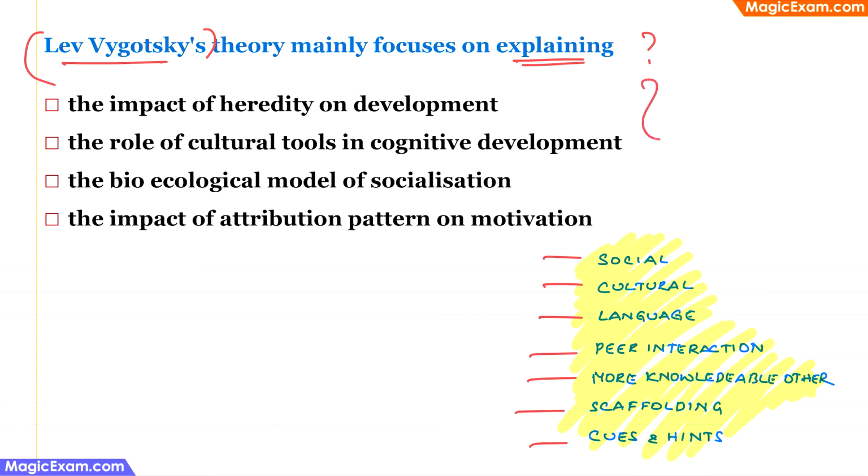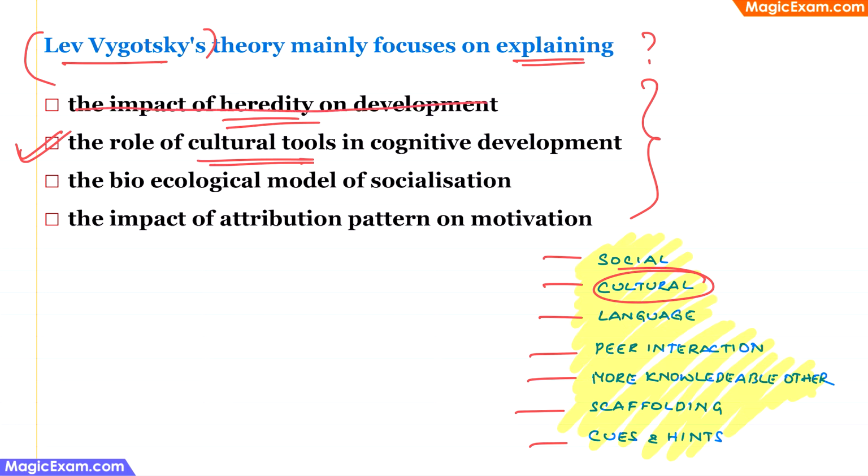Now, when we look at all the answer choices, the second option talks about the role of cultural tools in cognitive development. So cultural is a keyword here. So we can identify that option 2 is correct. If you look at the other options, Lev Vygotsky does not talk about heredity because biological development or biological factors are completely ignored in Lev Vygotsky's theory.